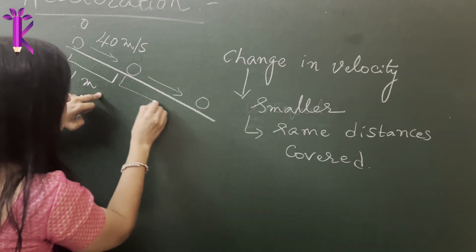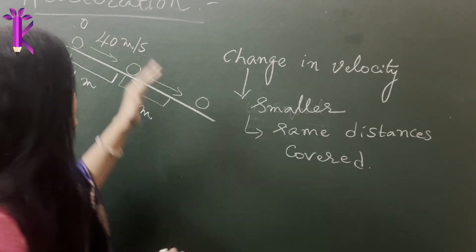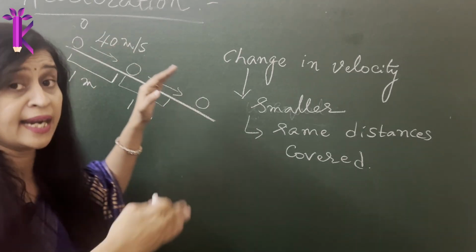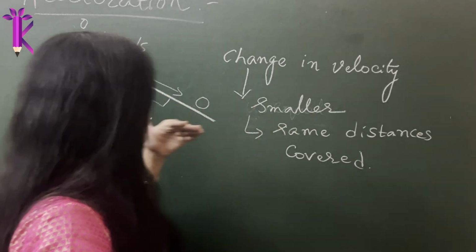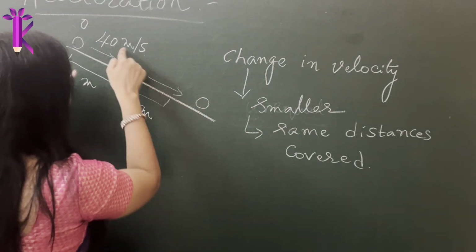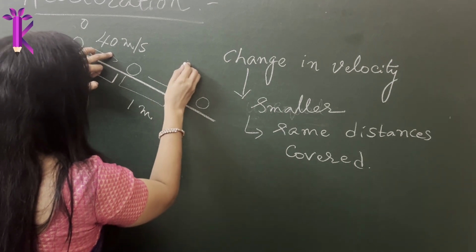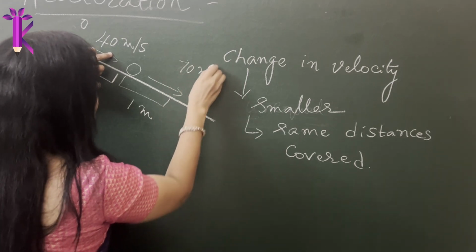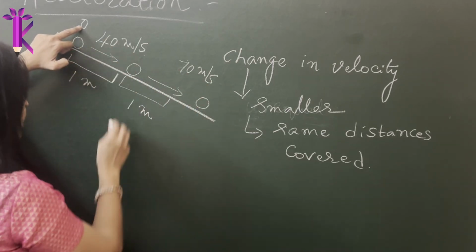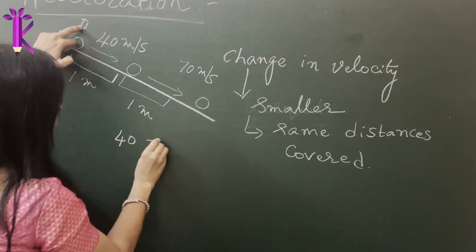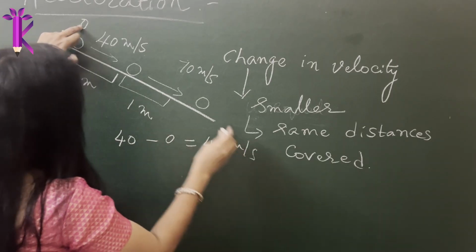But for another same 1 meter of distance, he observed that from 40 meter per second, the change in speed did not increase or remain the same. In fact, it came down to somewhere, let's say, 70 meter per second. So what will be the change in speed? Earlier the change in speed was 40 meter per second minus 0, which was 40 meter per second.